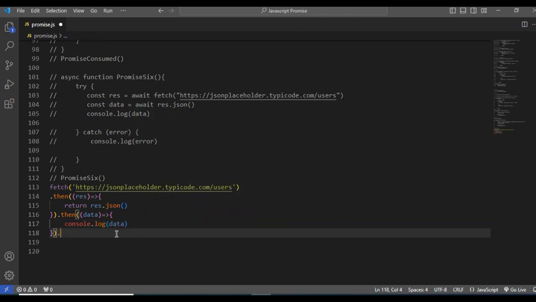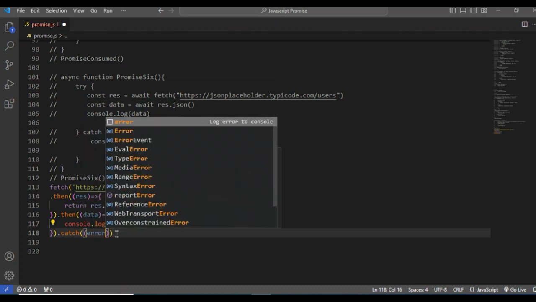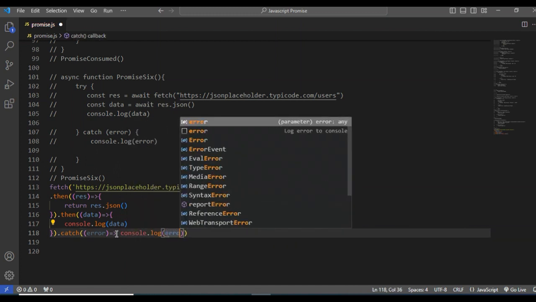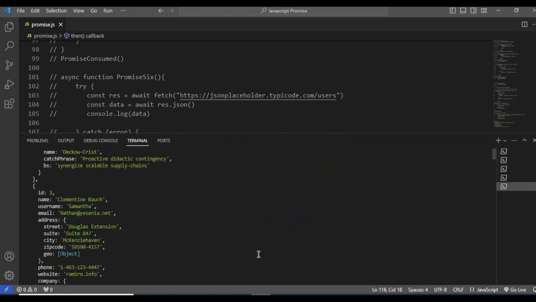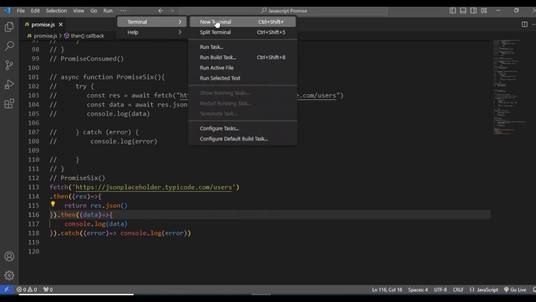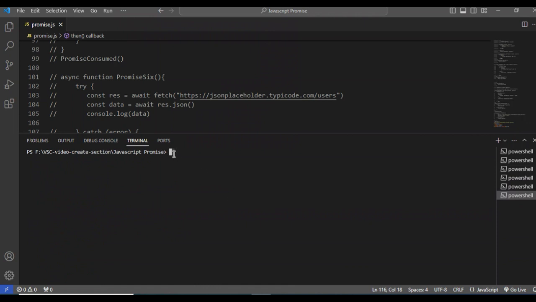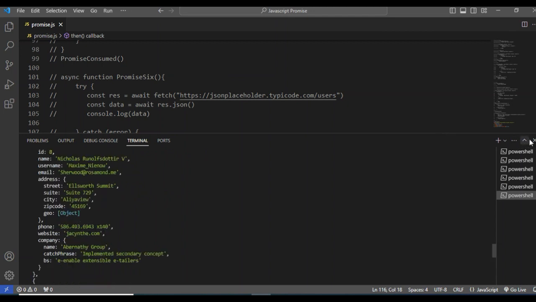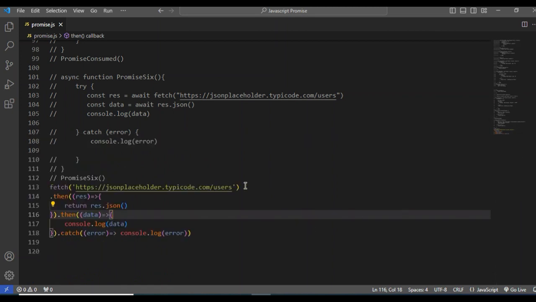Okay. If we face any problem, let me add a catch handler or error handler, to catch the error. So let me show exactly whether it works or not. Let me create another new terminal. Let's see whether the promise works or not. Yeah, it means we are already getting all this data from the URL. Am I right? So this is the way a promise works.